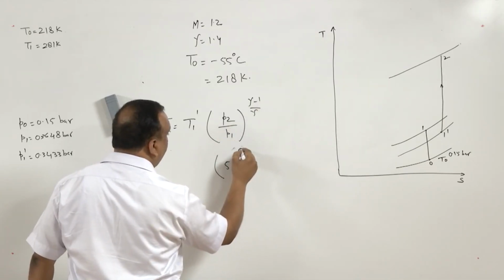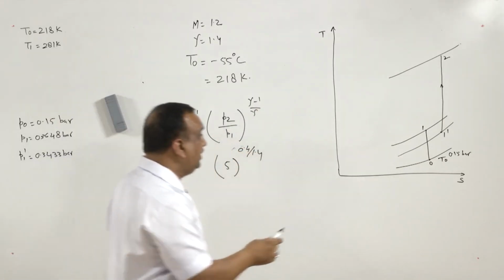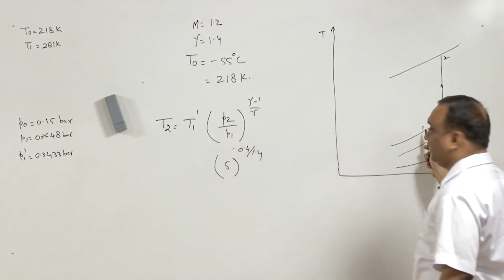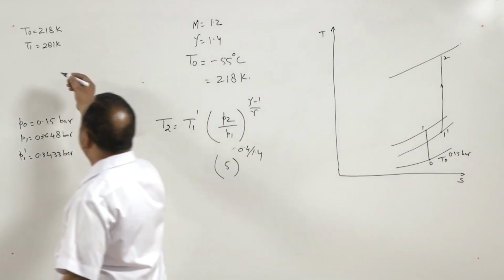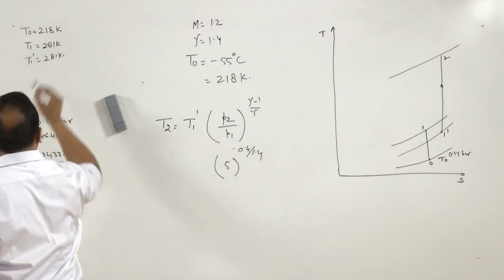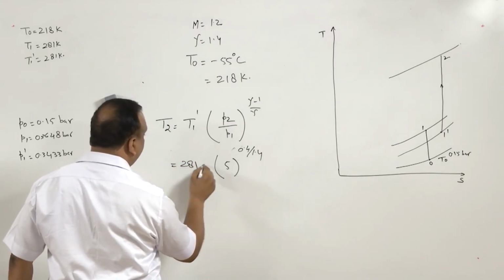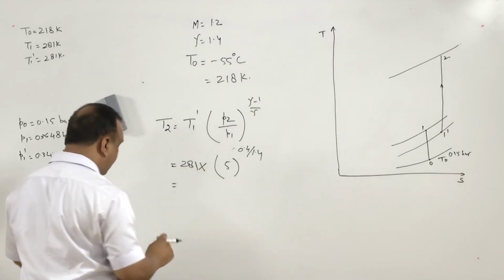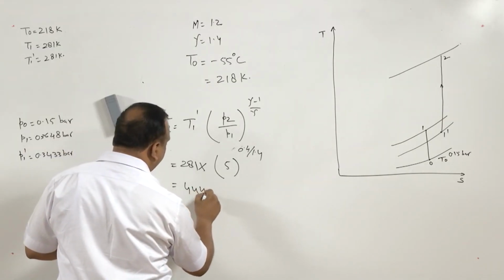Gamma minus 1 is 0.4 divided by 1.4. Now, T1 dash and T1 are same. So, T1 dash can always be taken as 281 Kelvin. So, here 281 Kelvin, it is multiplied by 281 and we get the value of T2 as 444 Kelvin.